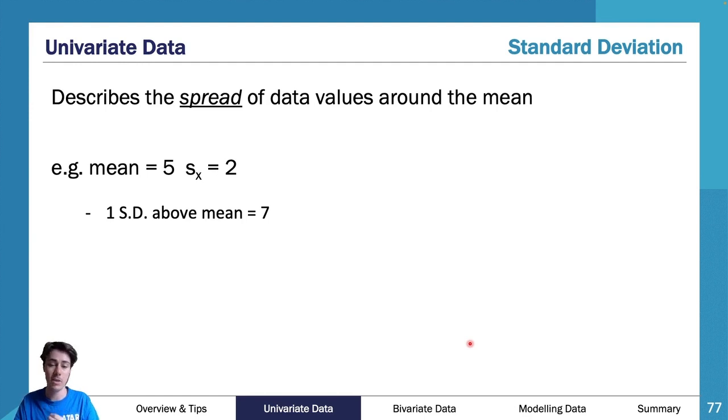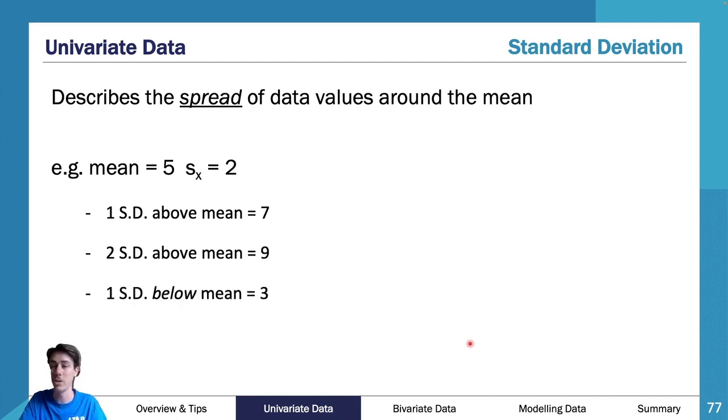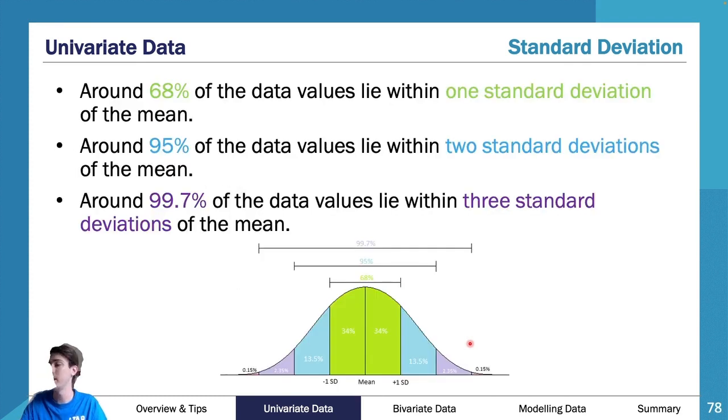You just have to do it in your calculator, and you do that through your sheets. Most of the time, it will actually just be given to you. But in a question, you're told, all right, my mean is 5, my standard deviation is 2. What value would I be if I was 1 standard deviation above the mean? Well, you go 5 plus 2. What if I was 2 standard deviations above? Well, you go 5 plus 2 plus 2. What if I was 1 below? 5 take 2, etc.